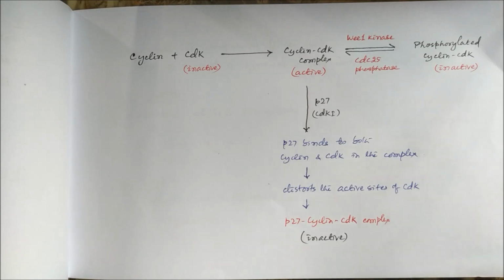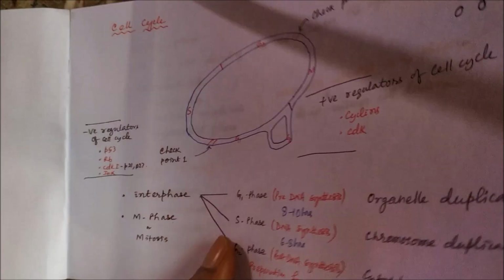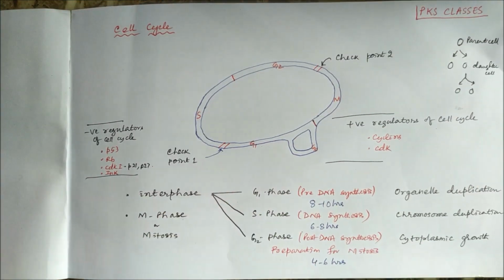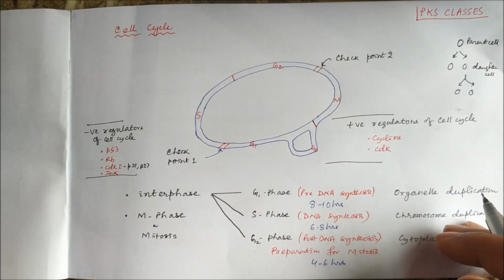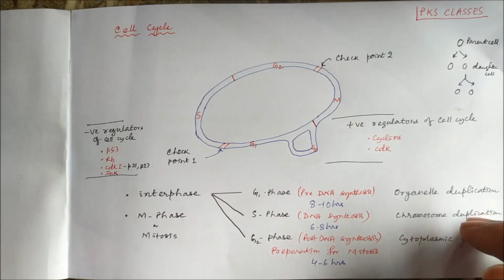Namaskar. Today we'll study the positive regulators of cell cycle. So before that, what is cell cycle? The stages which a cell undergoes from one division to the next division are called the cell cycle.